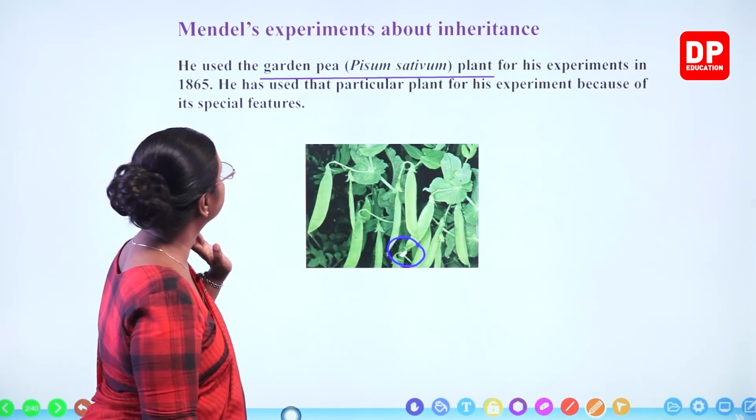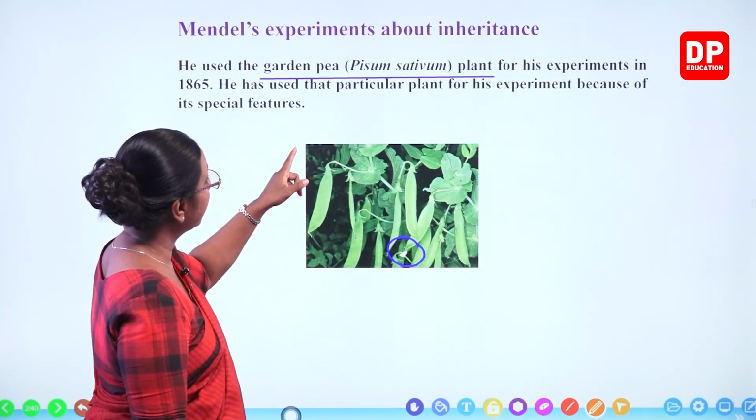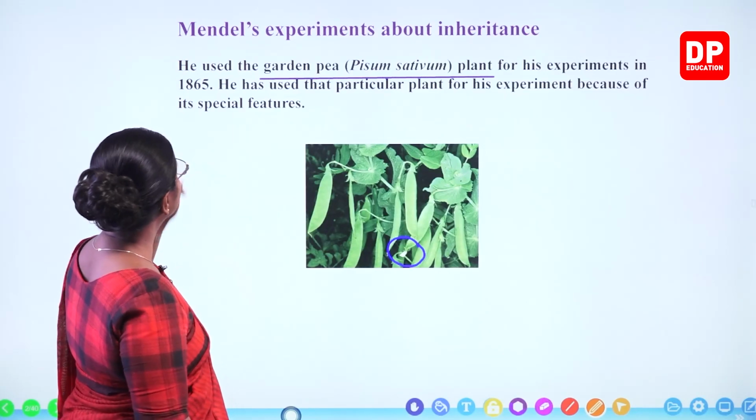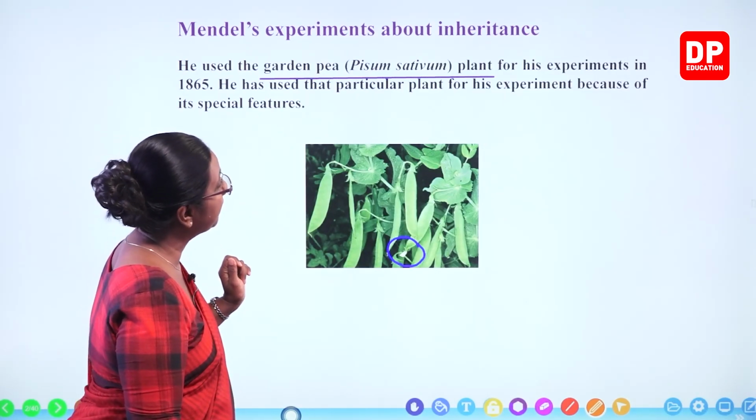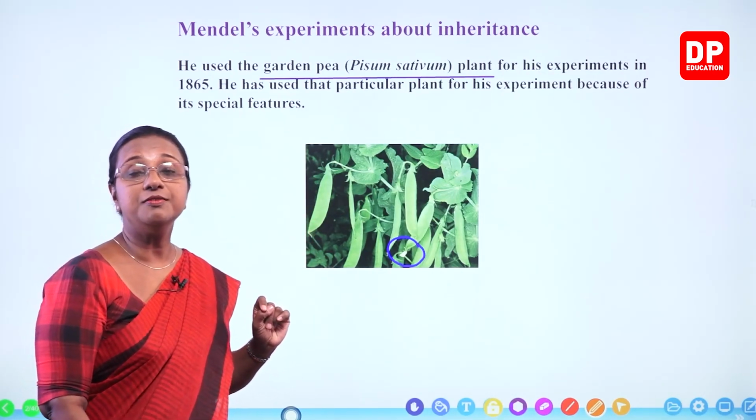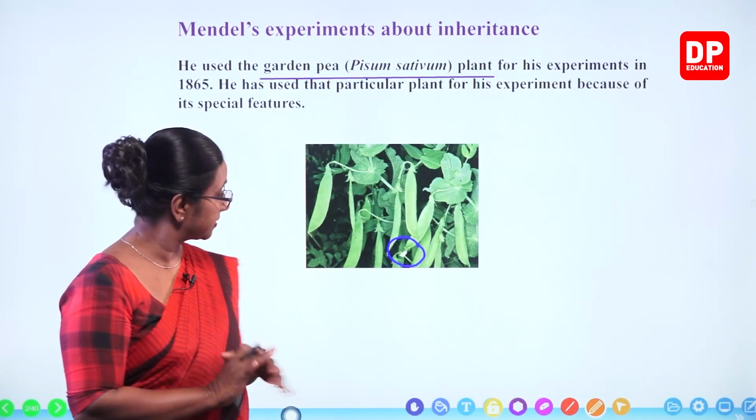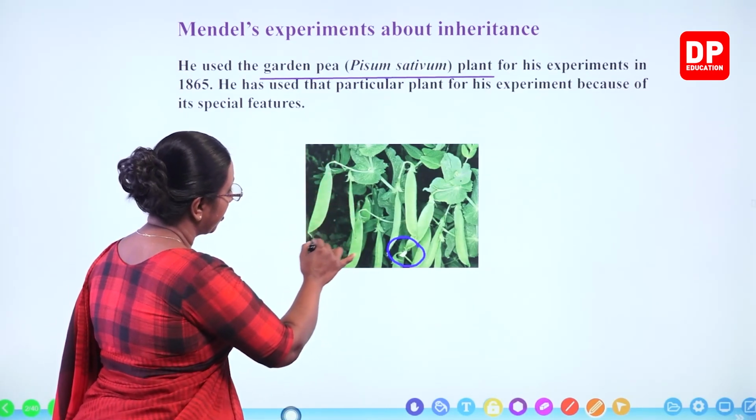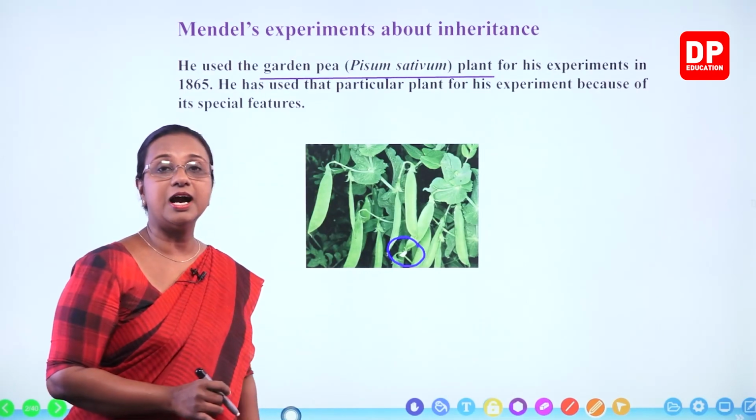So that's a garden pea plant. Mendel used the garden pea plant, that's the Pisum sativum plant, for his experiments in 1865. He used that particular plant for his experiment because of its special features. So I told you all there are many special features. Now if you look at this, you can see the green color pod. Then you can see a white color flower.